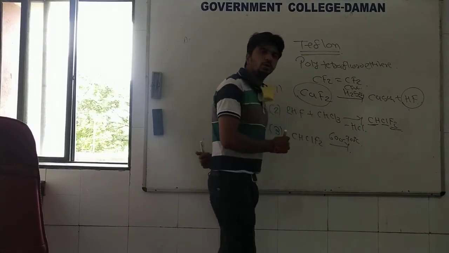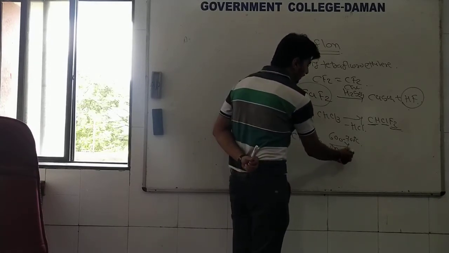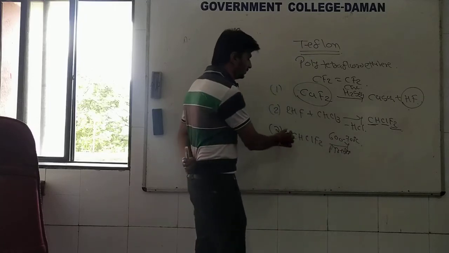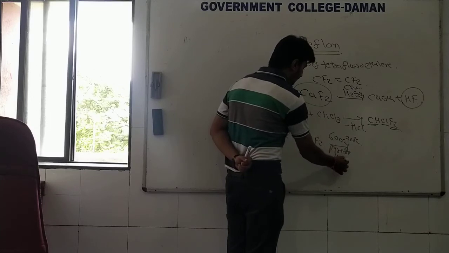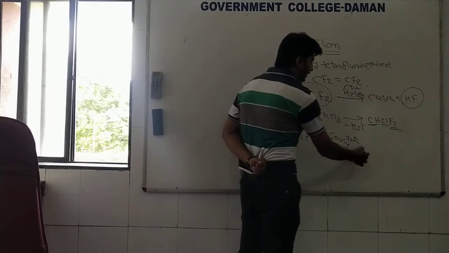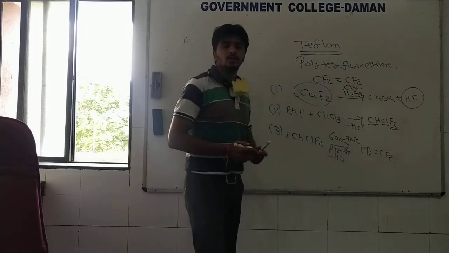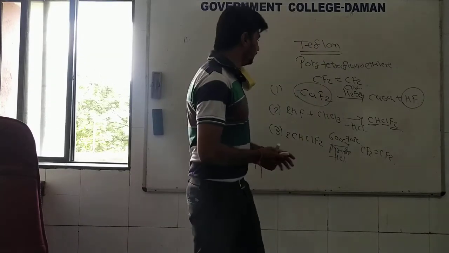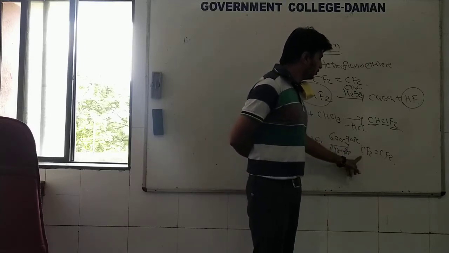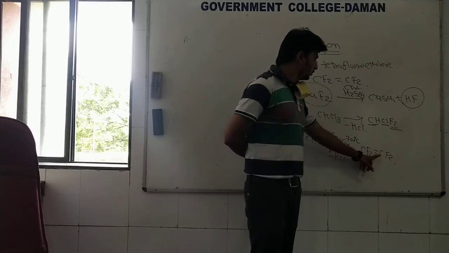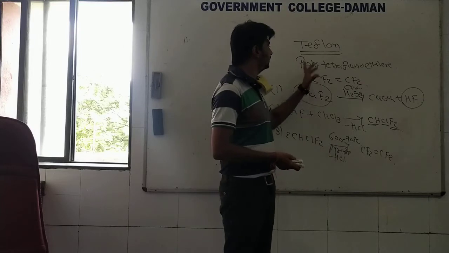That means we are going to crack this molecule, or carry out its pyrolysis reaction at 600 to 700 degrees Celsius. 2 moles of the compound will react and 2 moles of HCl will be removed, and we will get CF2=CF2. Okay. So in this way we can prepare tetrafluoroethylene.